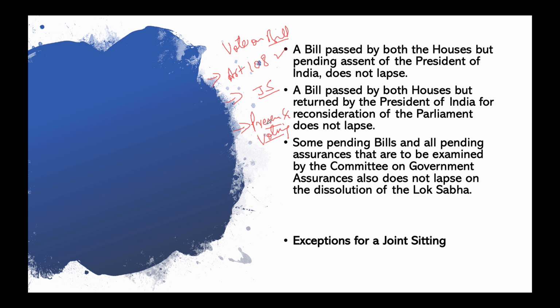So I repeat again, if such a bill in the joint sitting is passed by a majority of the total number of members of both houses present and voting, it shall be deemed to have been passed by both the houses. However, there is no provision of joint sittings on a money bill and a constitutional amendment bill. You should remember these are two exceptions. There is no joint sitting for money bills and amendment bills, right?